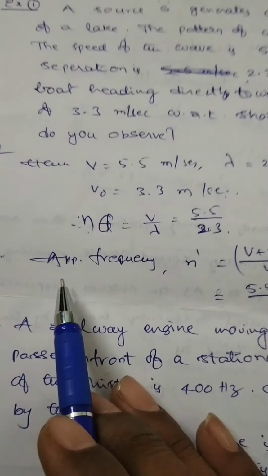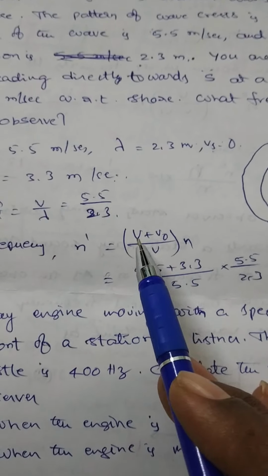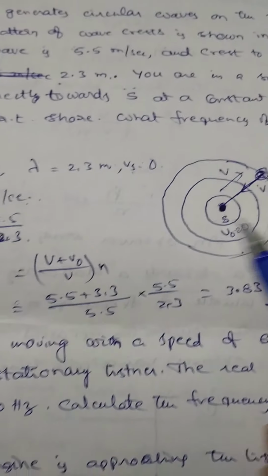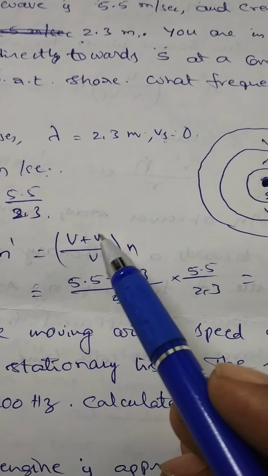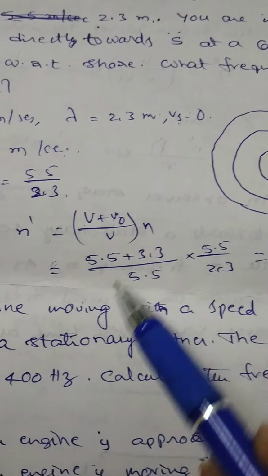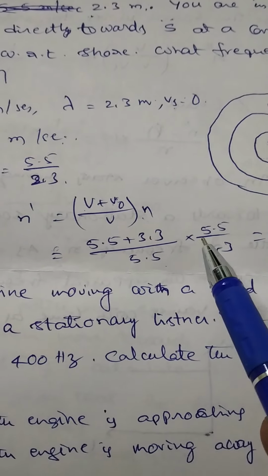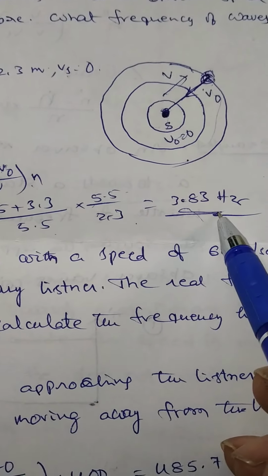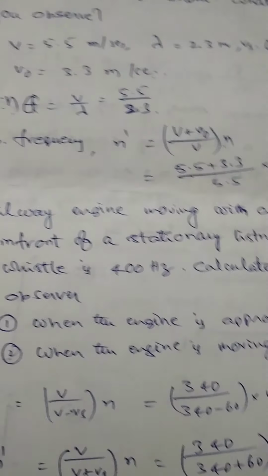Now the apparent frequency received by the person, N dash, is given by the general formula: V minus V0 by V minus Vs into N. Here it is V minus of minus V0, because observer velocity is opposite to sound velocity, so V0 is negative. So V plus V0 by V into N, which is 5.5 plus 3.3 by 5.5 into N, where N is replaced by 5.5 by 2.3. On solving this, it is equal to 3.83 hertz. This is the first problem.